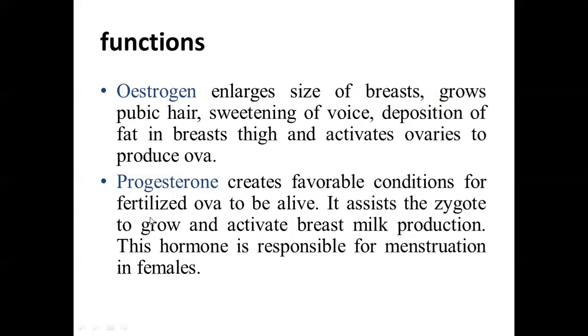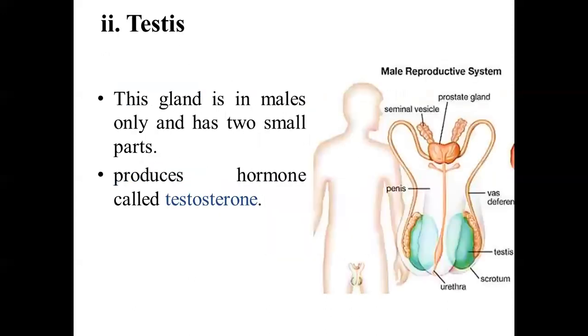It also helps in activating breast milk production in the female, and this hormone is also responsible for menstruation in females.